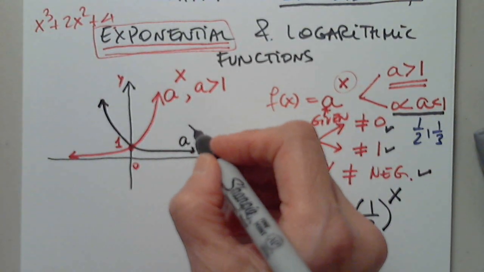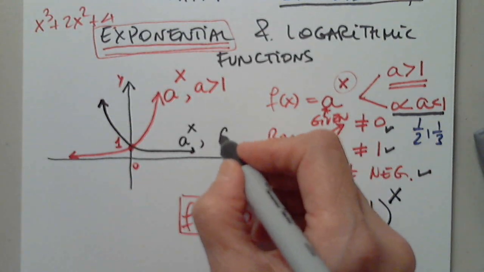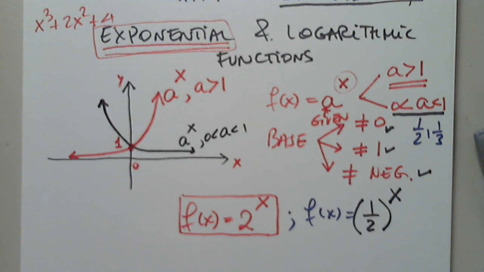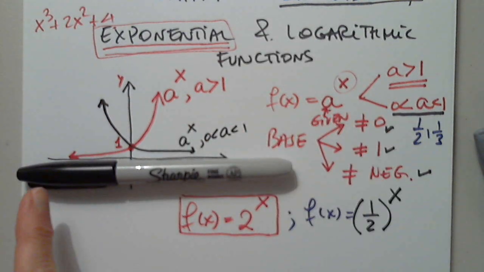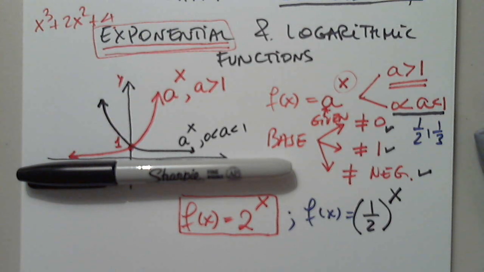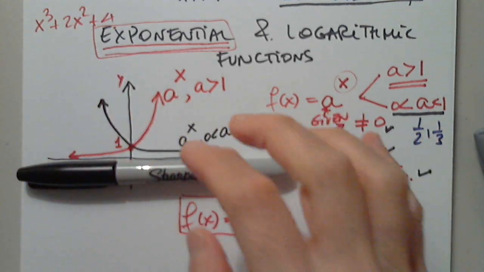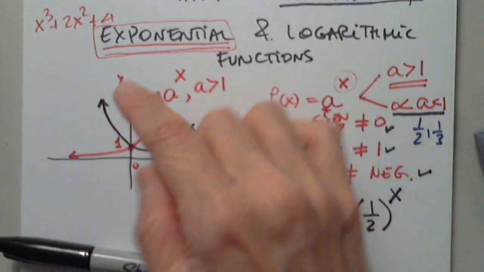So this is still a to x, but this time a is tiny. How do we call this line for both shapes? How do we call this line? It doesn't matter if it's for this shape or for this shape.